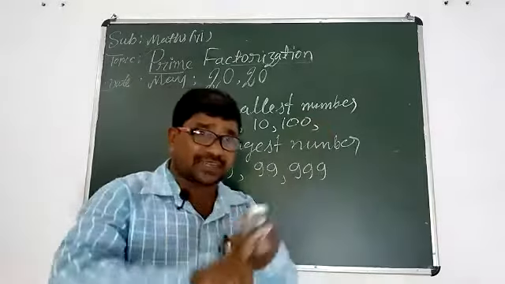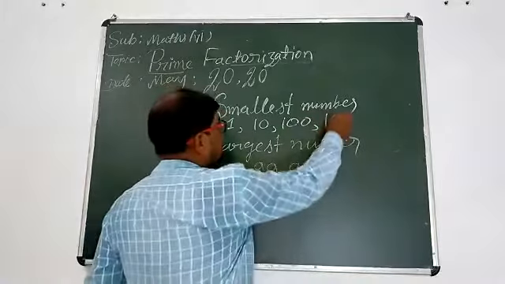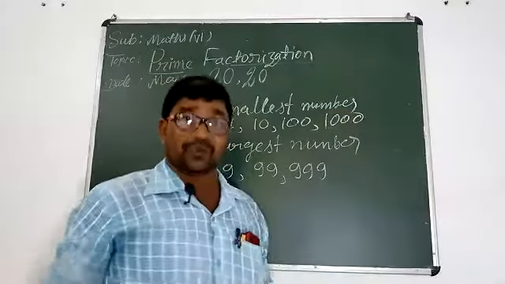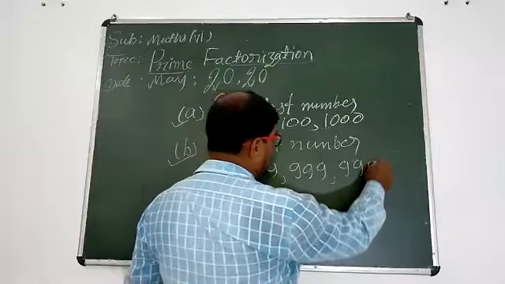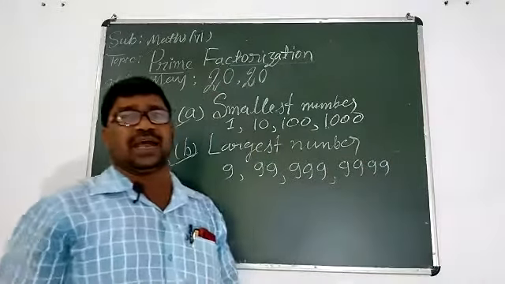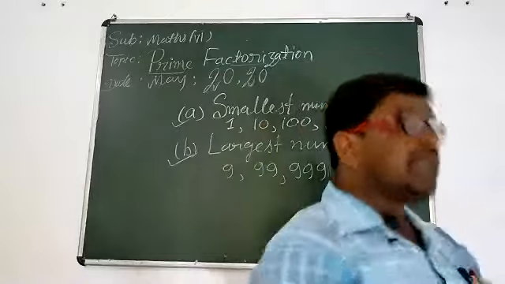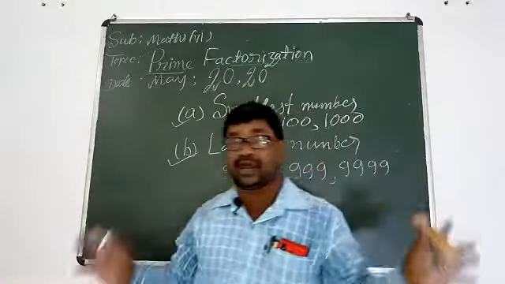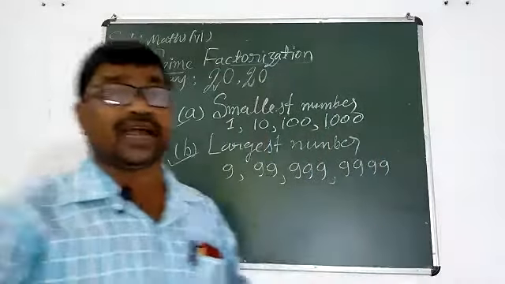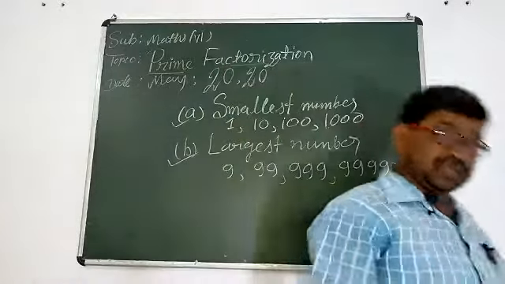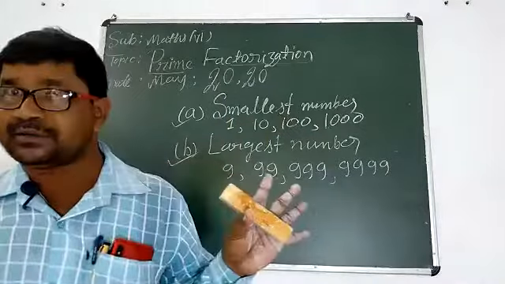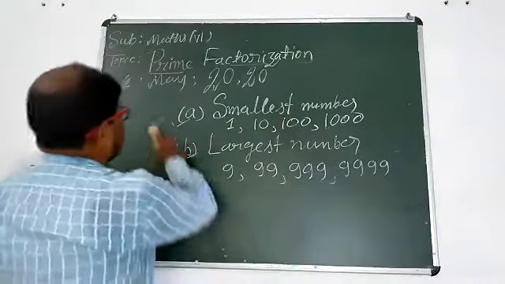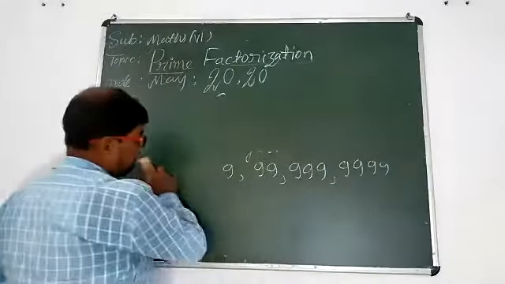Similarly, the smallest number of 4 digits is 1000, and the largest number of 4 digits is 9999. In this way, we can write the smallest and largest numbers. Understood, everyone? So we should write the second sum.